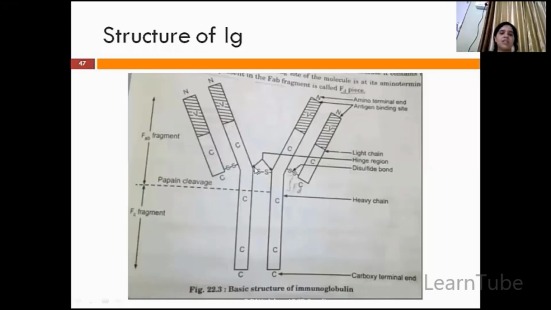And here you can see there is a joint which is known as the hinge joint. And this hinge joint makes the immunoglobulin flexible. That is, whenever required, it may turn into a Y, or if not required, it may turn into a T.